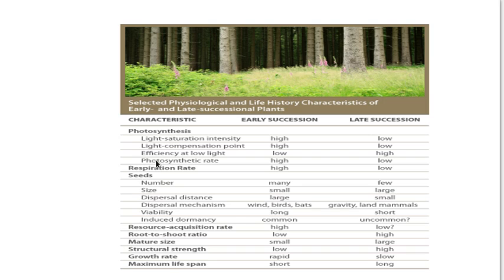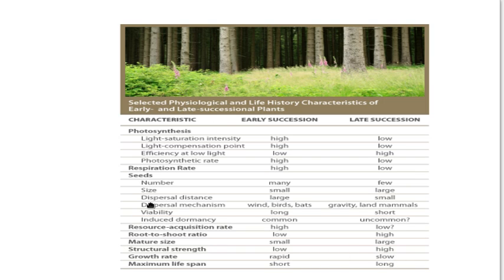Then the number of seeds will be many in the early succession stages, and few in the late succession stages. Then the seed viability will be long in the early succession stages, and short in the late succession stages. Then the growth rate will be rapid in the early succession stages, and slow in the late succession stages.